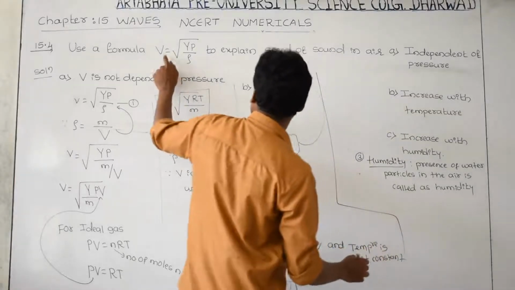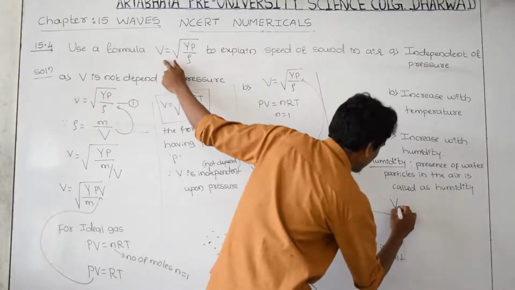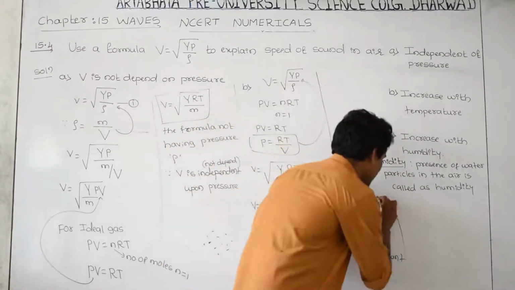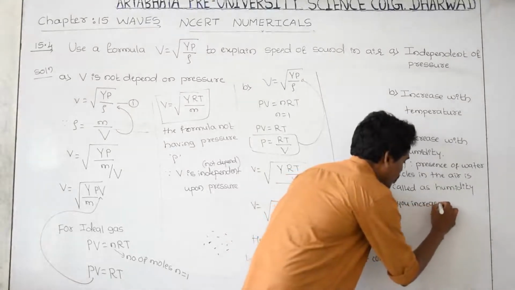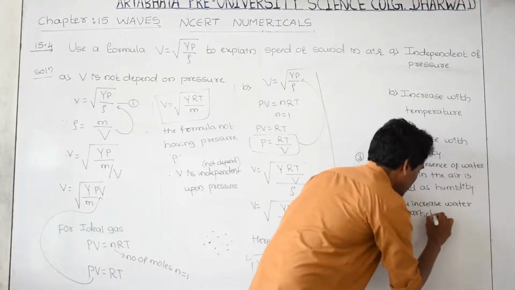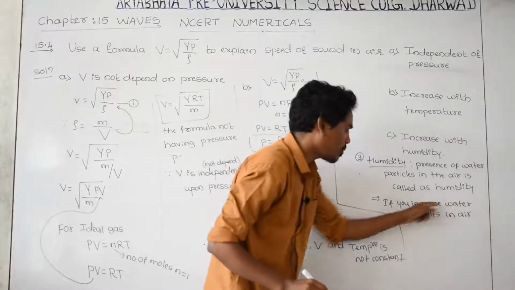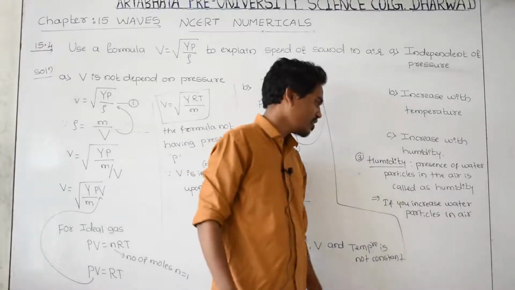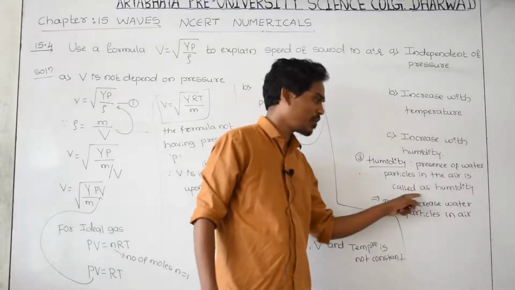As you know very well, this equation for air, or else you can directly conclude, that is also possible. If you increase water vapors or water particles in air, increasing water particles is nothing but humidity. What is humidity? Presence of water particles in the air is called humidity. If you increase the water particles in the air, it means you increase the humidity.